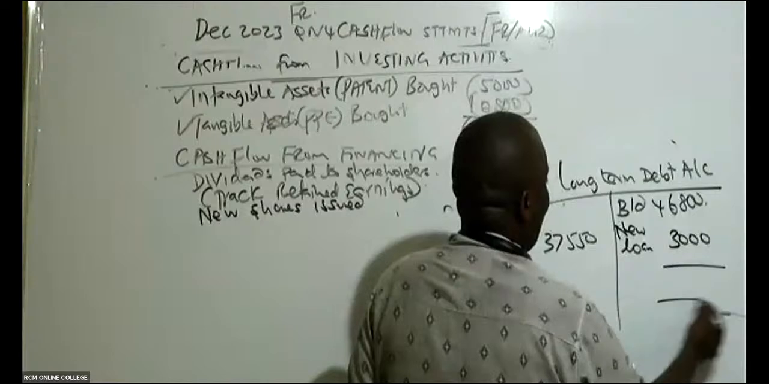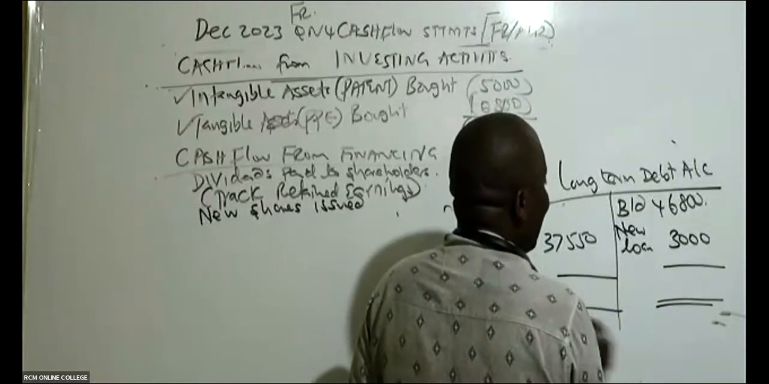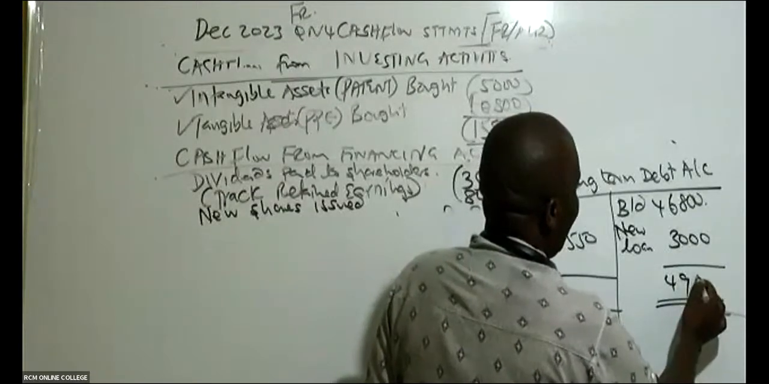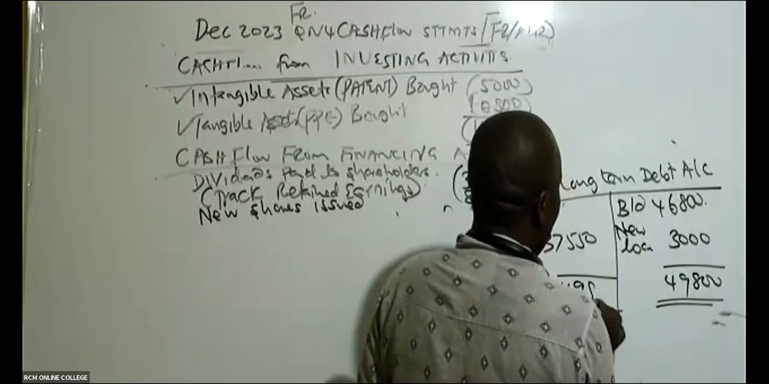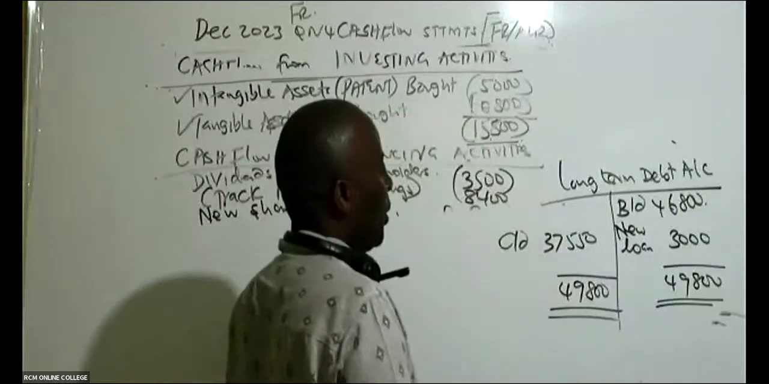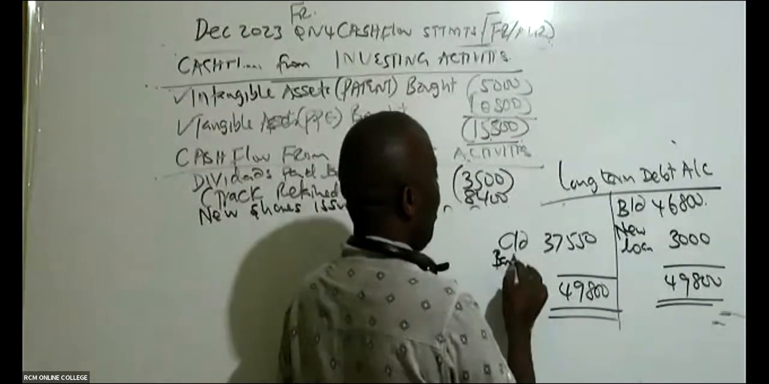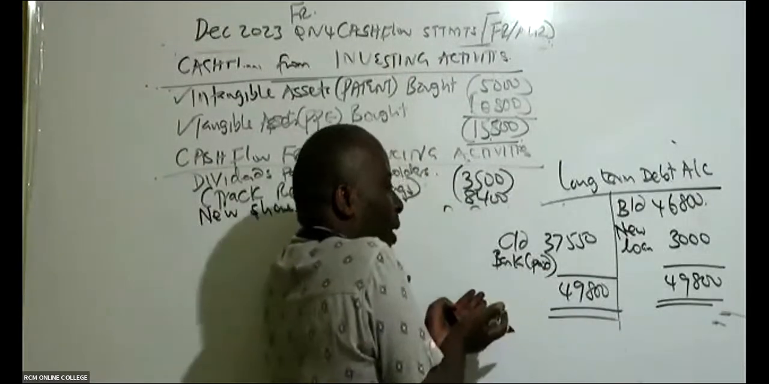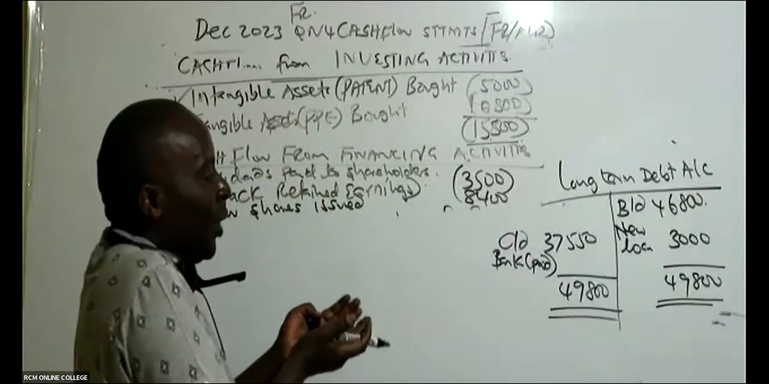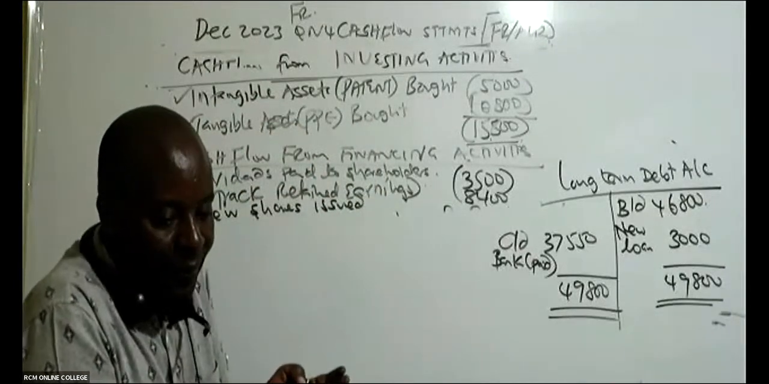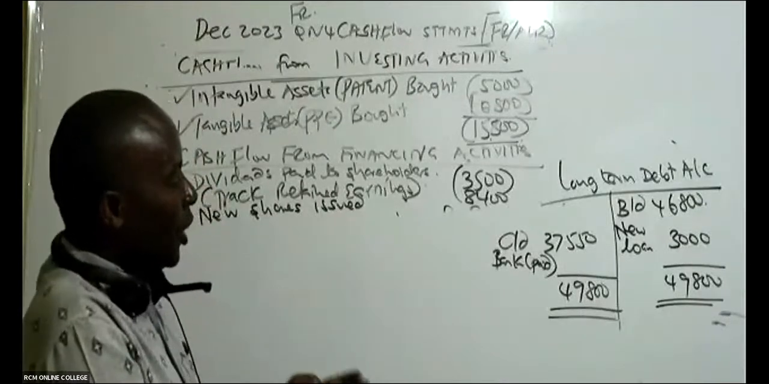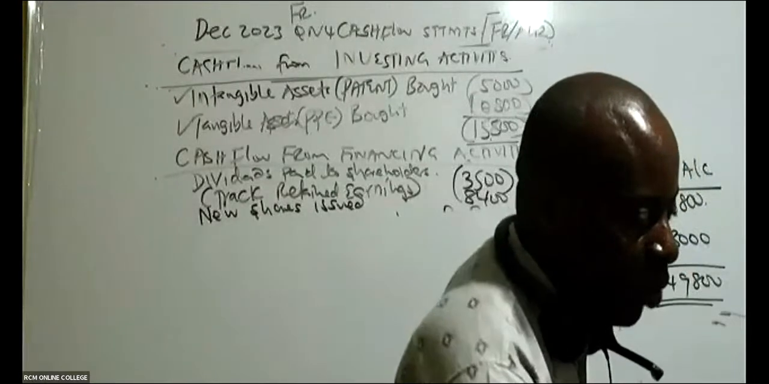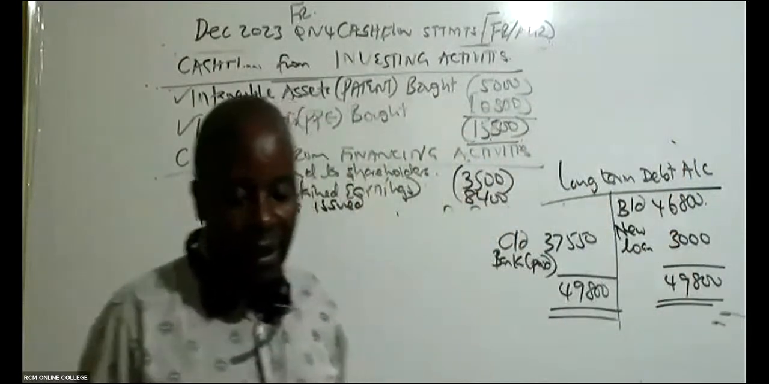So it means that now the balancing figure will be what we paid. So this is 49,800. So in this case here, bank is what we paid, because we are told that we paid, but they're not telling us how much we paid. So is there somebody who can tell me, ladies and gentlemen, this long-term debt, how much did we pay?